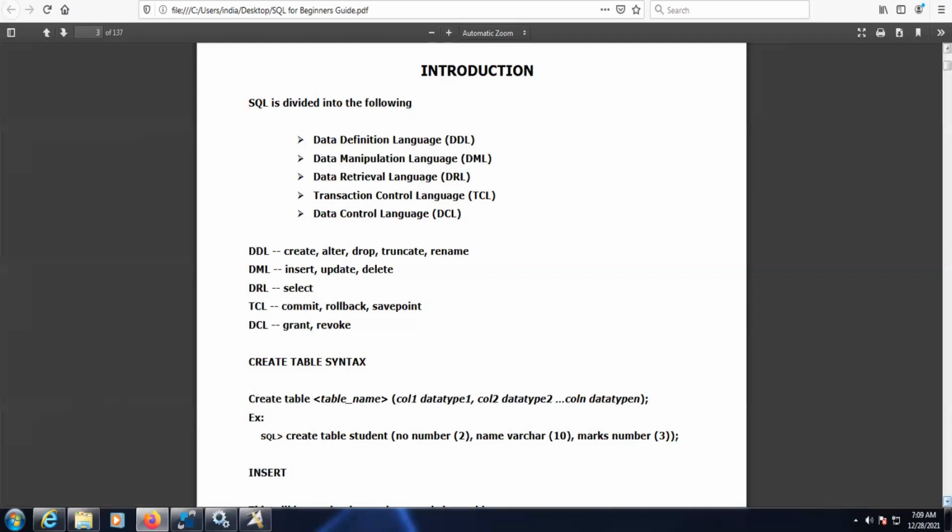Coming to the data definition language, what is meant by data definition language? To store data, we need to have a structured table. Without a table, we can't store the data in a database. So we need to create a table.